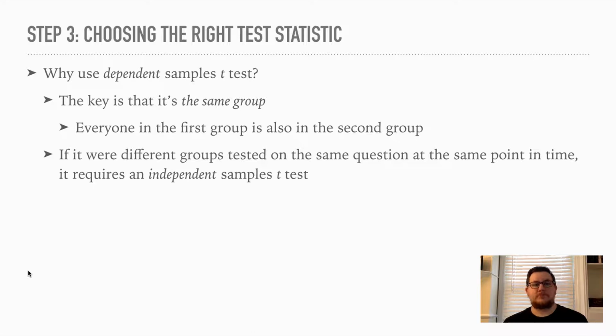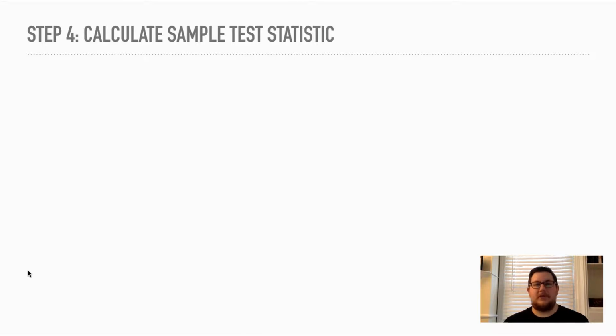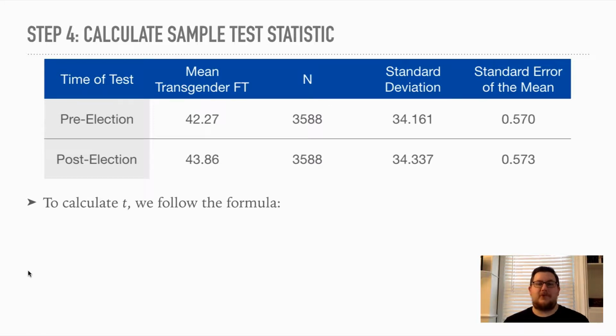Okay. If it were different groups tested on the same question at the same point in time, it requires an independent samples t-test. Again, sometimes this is called a difference of means test. Nothing new there. So let's look at our sample test statistic. There is our mean transgender feeling thermometer from before the election and after, along with the corresponding n. Notice the n is the same for both. Standard deviation, somewhat different. Standard error of the mean, very similar. Because the standard deviations are similar and the n's are identical, the standard error of the mean is going to be very similar.